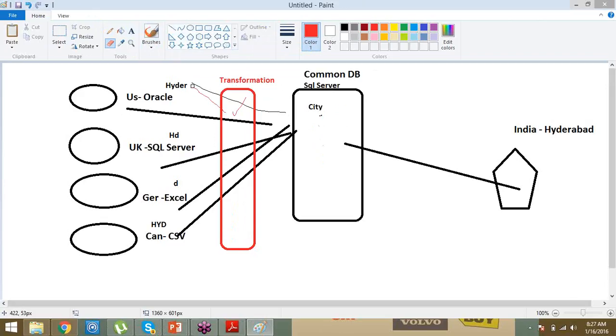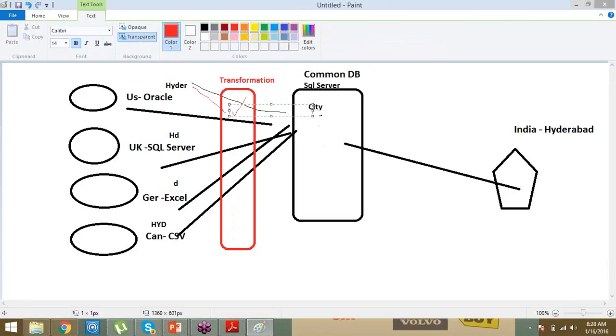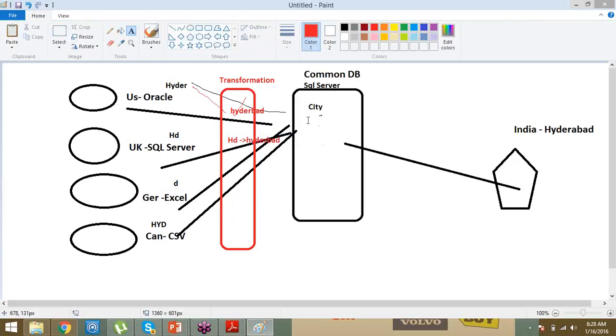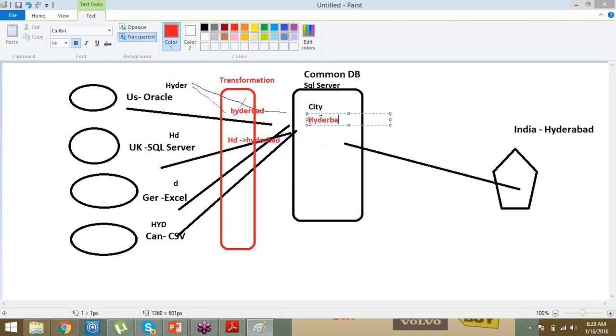Now, before loading the data into the common database, I'm loading the data from Oracle and checking the spelling of the city Hyderabad. I want to correct it as HYDERABAD. When the data is coming from the UK, instead of HD it should map to Hyderabad. Same way for Germany and the UK. So finally, all the data will map to Hyderabad, and when the data is loaded into your common database, it will be Hyderabad.